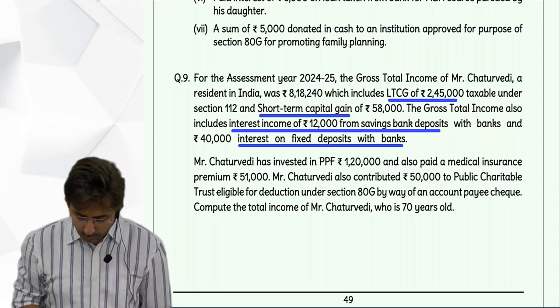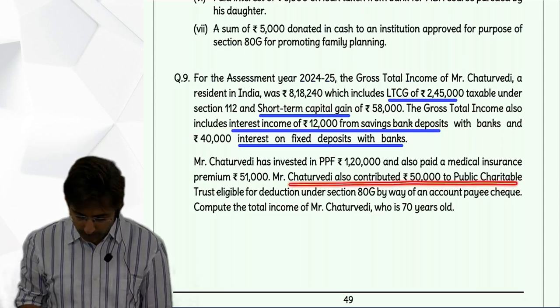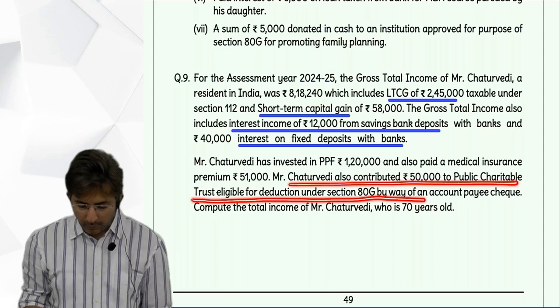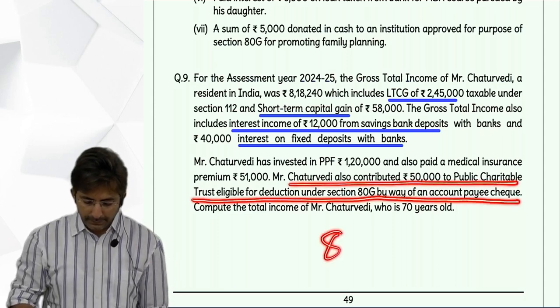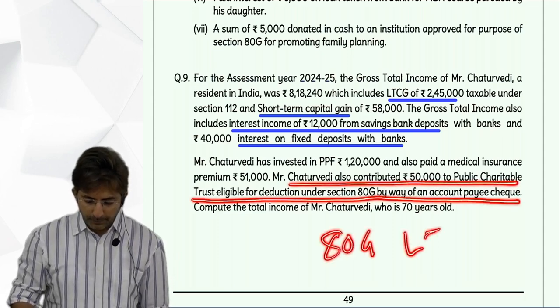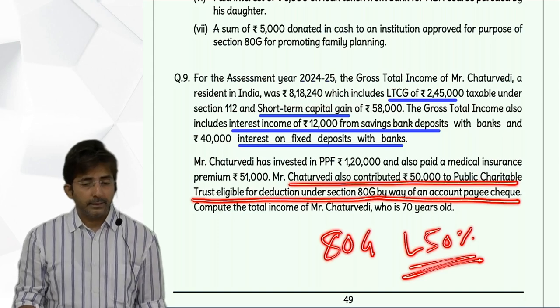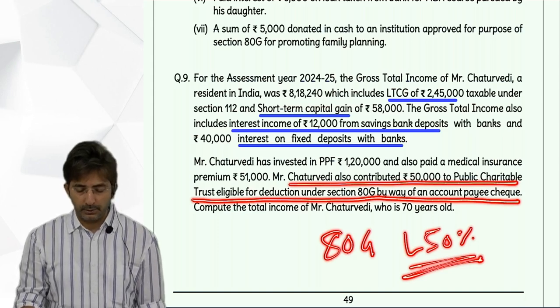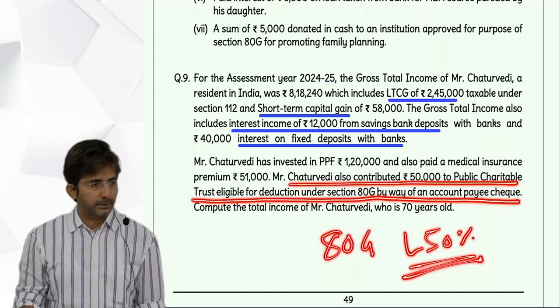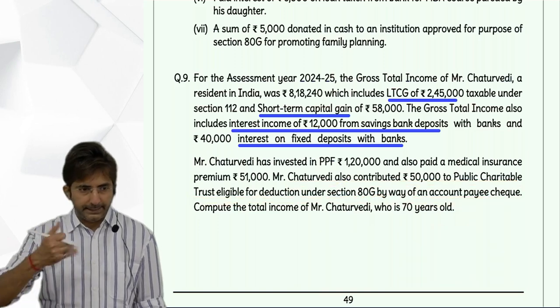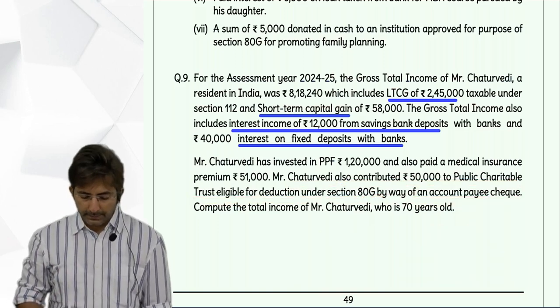Then Chaturvedi also contributed 50,000 to public charitable trust eligible for deduction under 80G by way of account payee cheque. This will come in 80G at 50%. You know in the earlier example, it was charitable donation, it is eligible for 50%, limited and 50%. But 80G you have to always take at the end. Okay. So now check the solution.